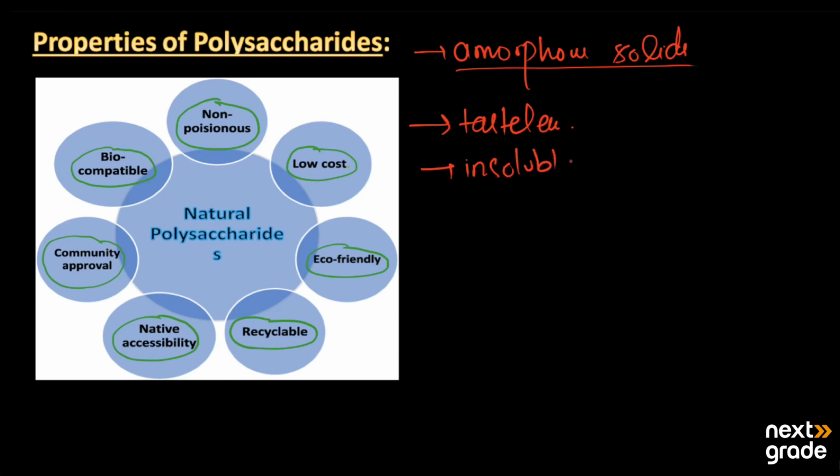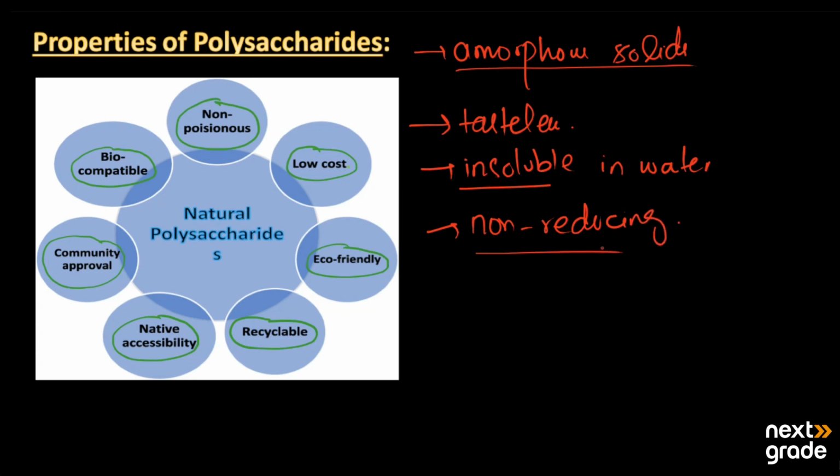When placed in water, they do not dissolve and remain undissolved. And they are mainly non-reducing in nature. Oligosaccharides may be reducing or non-reducing, whereas polysaccharides are always non-reducing in nature. On the other hand, we have different examples of the polysaccharides.